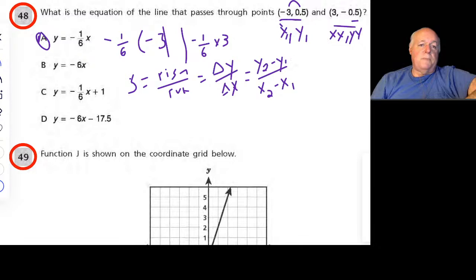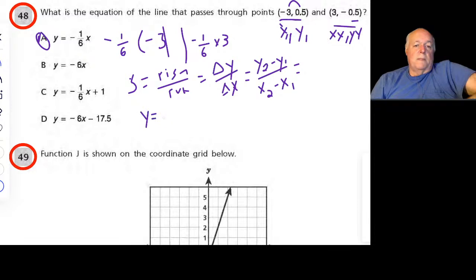Okay, so our goal is to solve for m in y equals mx plus b. We're trying to solve for the slope, so we're going to figure out what the equation might be, because some of these choices have other stuff.